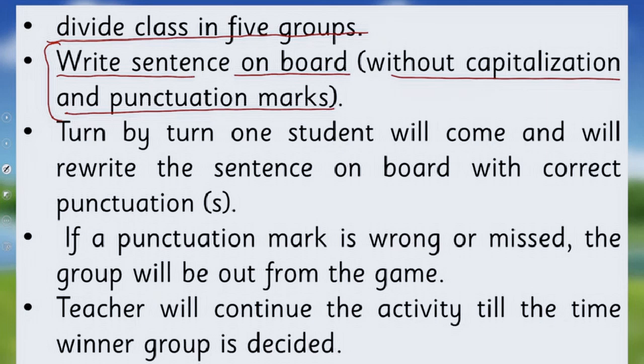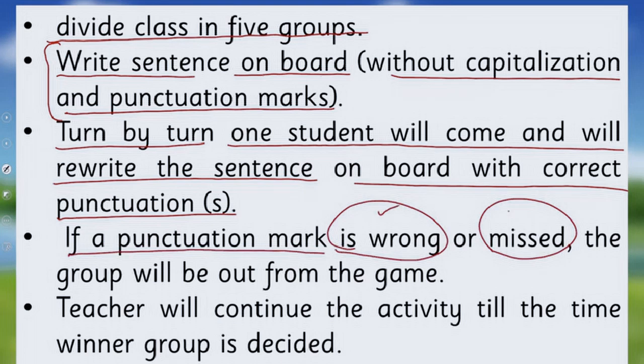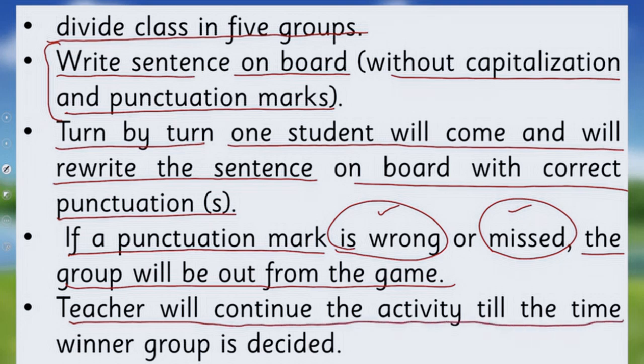What you will do then, turn by turn, one student will come and rewrite this sentence on the board with correct punctuation. If a punctuation mark is wrong or missed, in both cases, the group will be out of the game. The teacher will continue the activity until a winner group is decided.